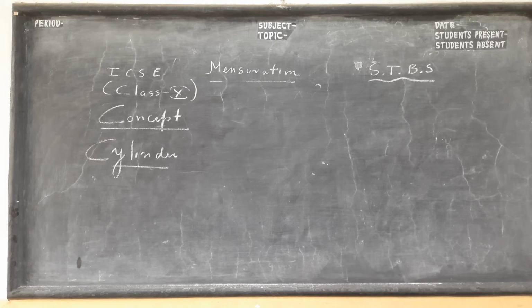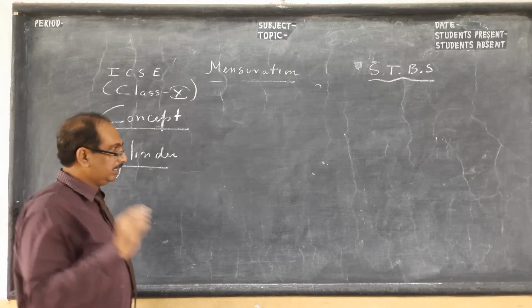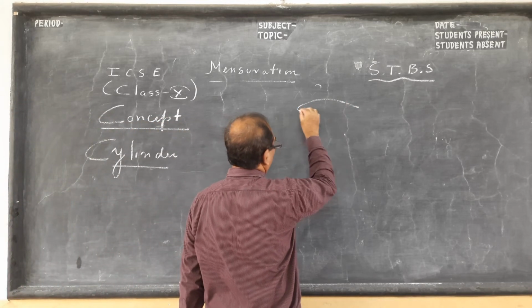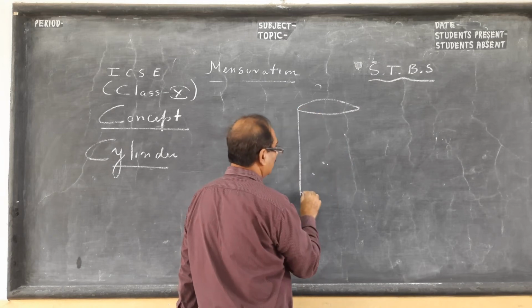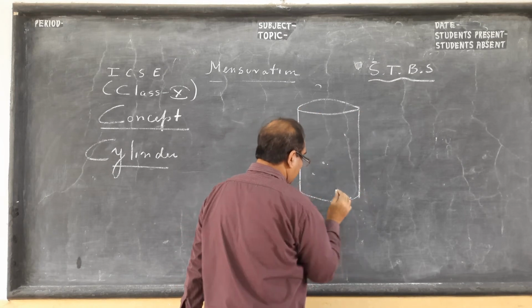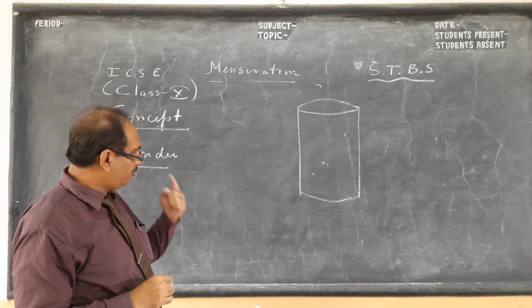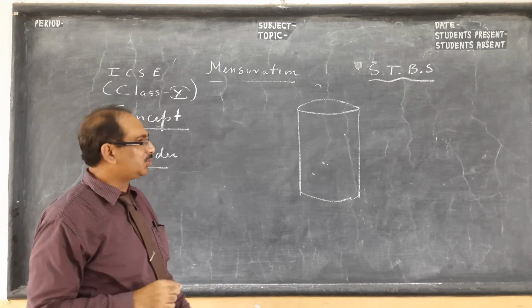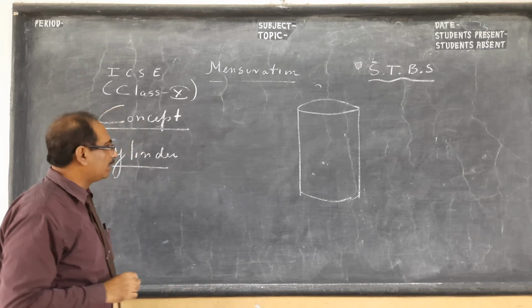So with this basic idea, we go to cylinder. Listen very carefully. There used to be a chapter in class 9 called cross-sectional area. Very important chapter. Anyway, I'll teach you that a little bit over here in the next 5 minutes.